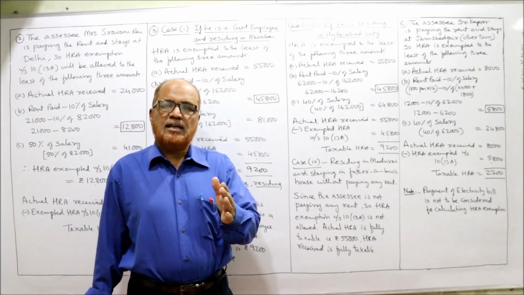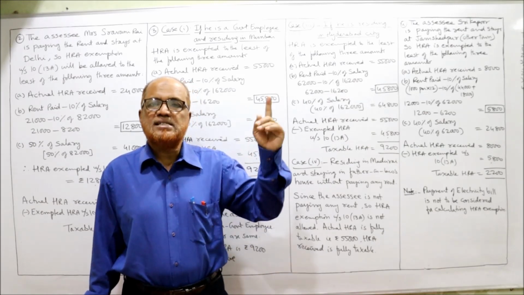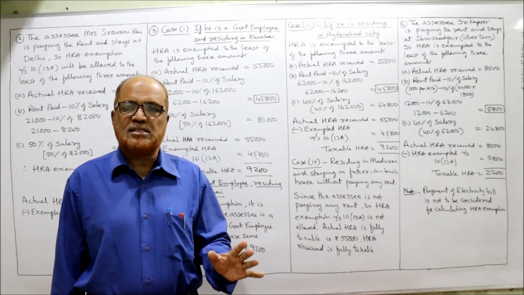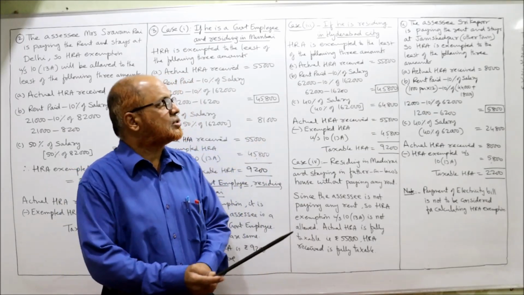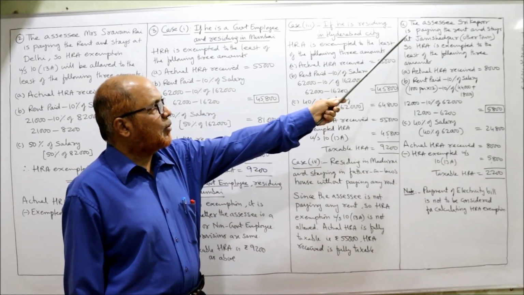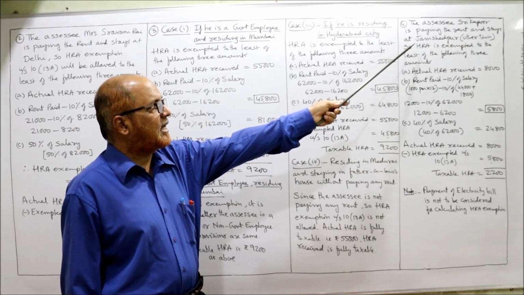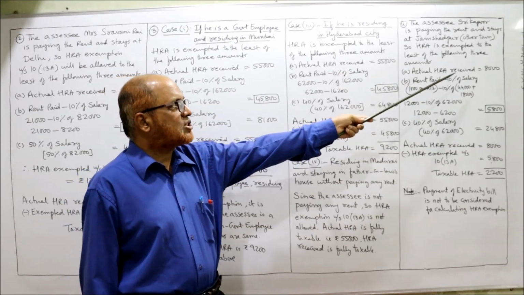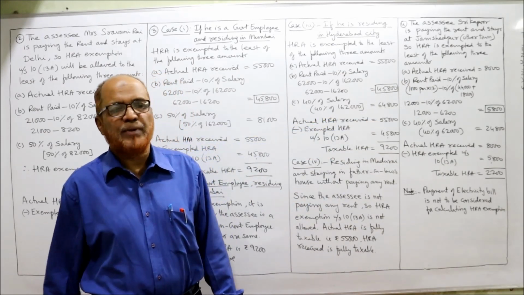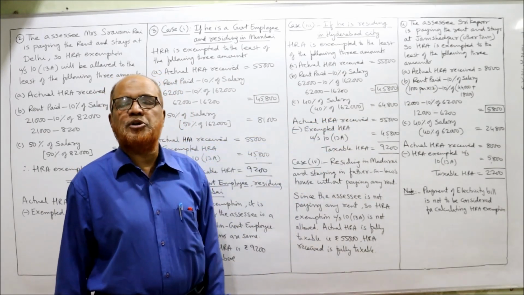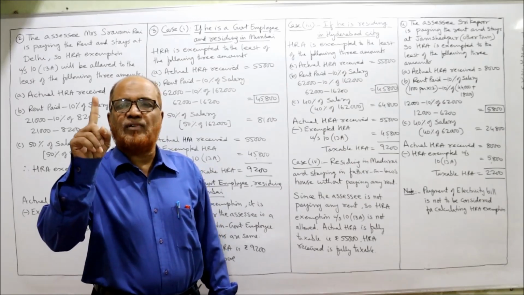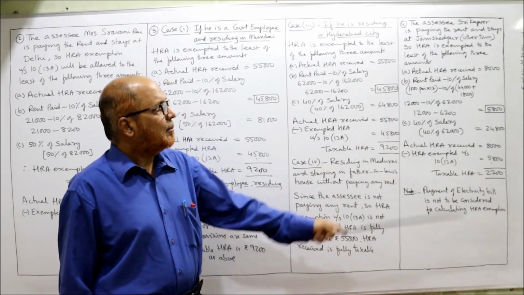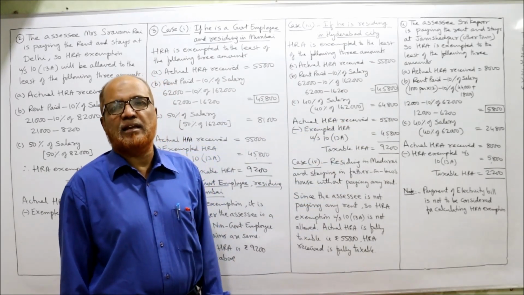The SSC is paying the rent and stays at Jamshedpur, other town. So HRA is exempted to the least of the following 3 amounts. Actual HRA received 8,000, given in the problem. Rent paid minus 10% of salary. Rent paid is 1,000 per month, so 1,000 into 12, 12,000, minus 10% of salary.